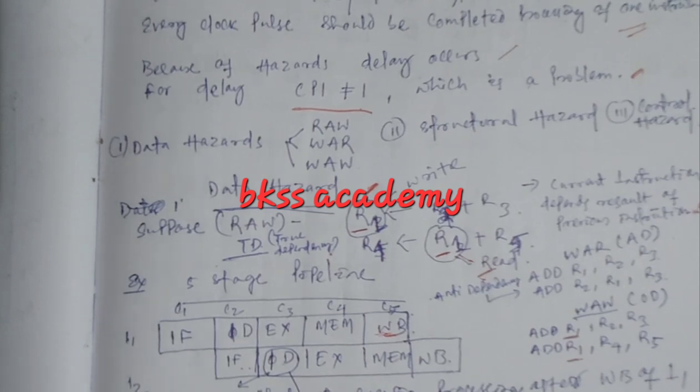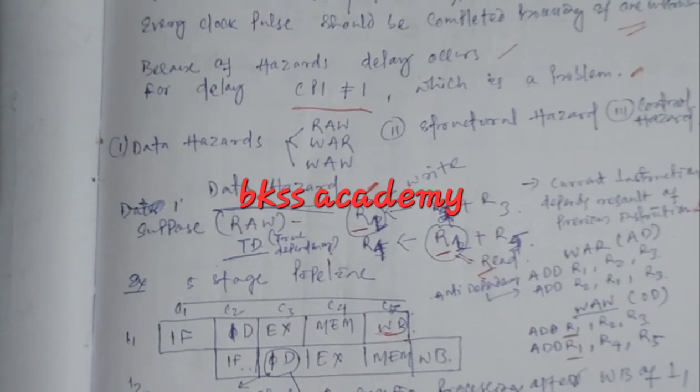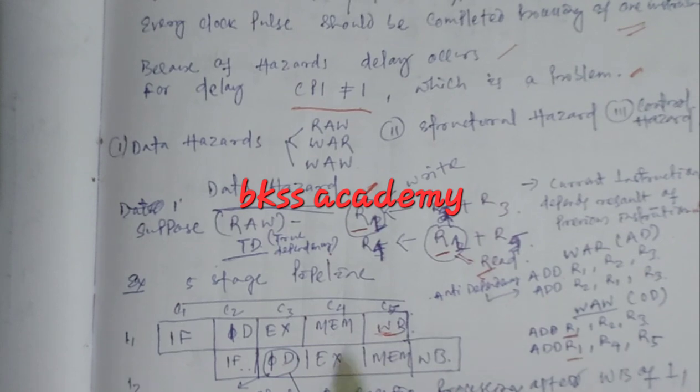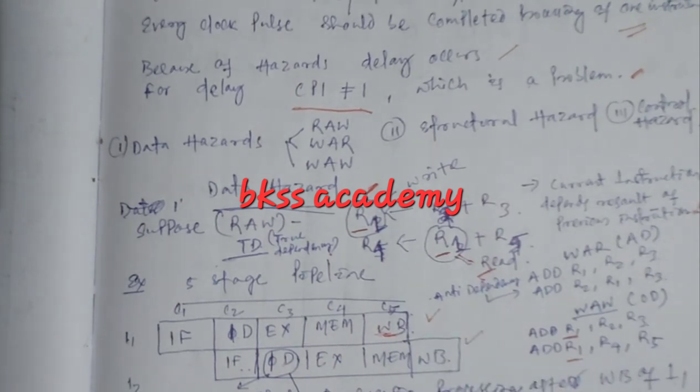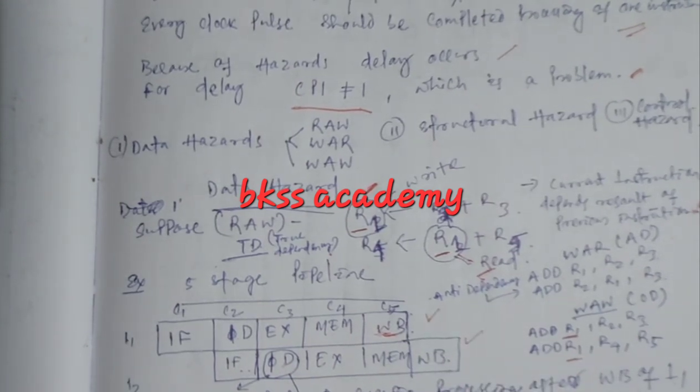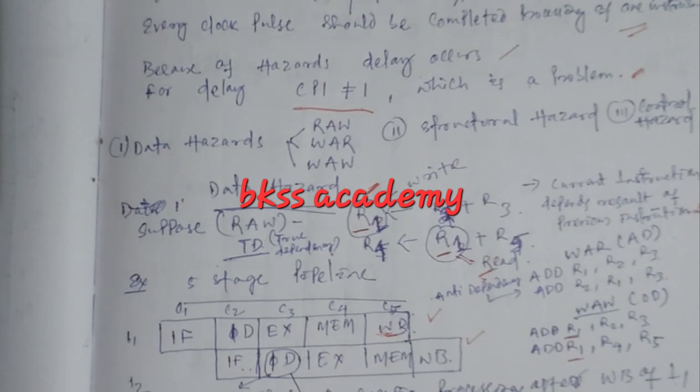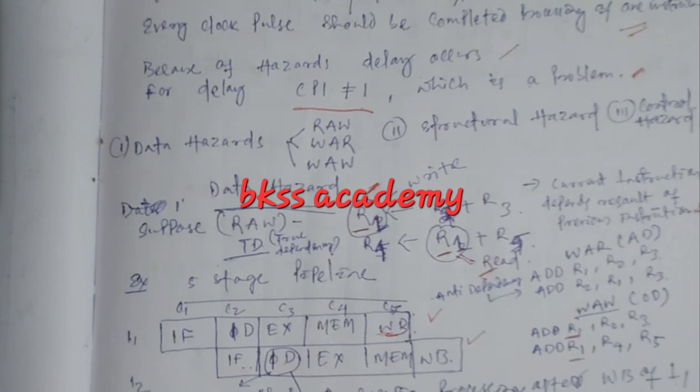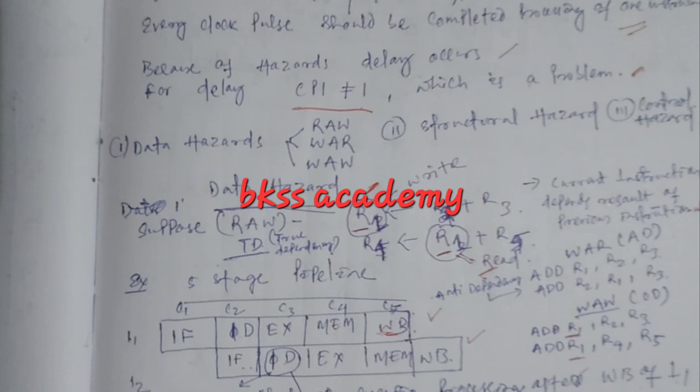So I2 will start its processing after write back of I1. On this diagram it is reflected. The data would be fetched here, which is impossible, that is a hazard. After 5 clock pulses, I2 will start its processing.